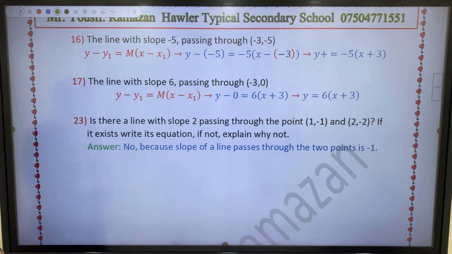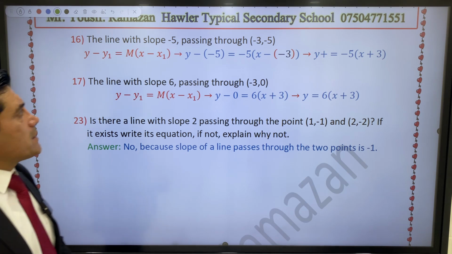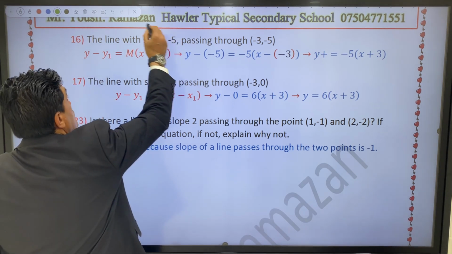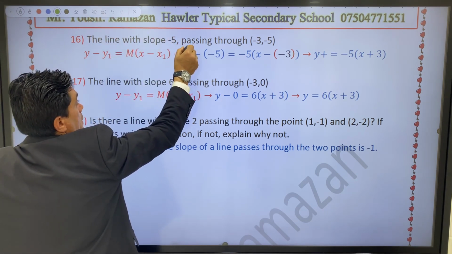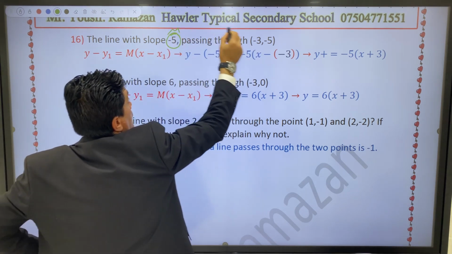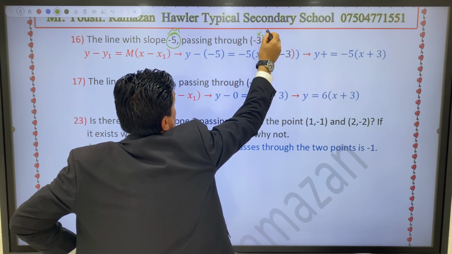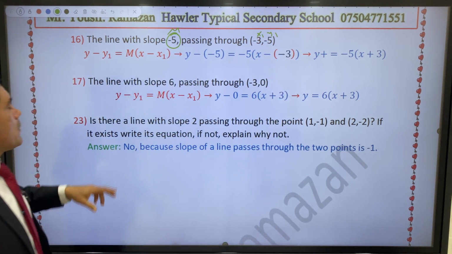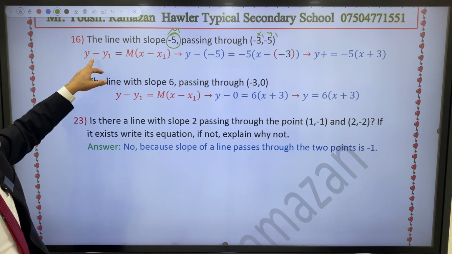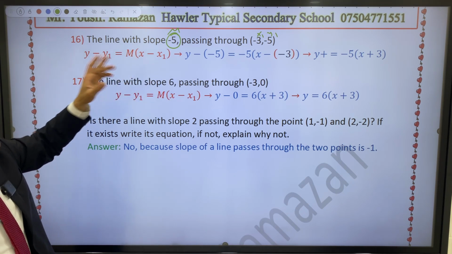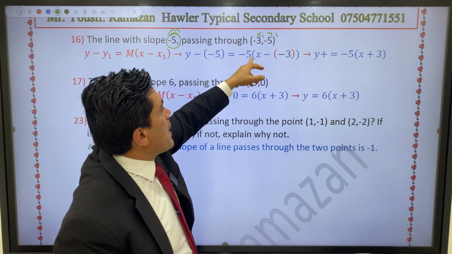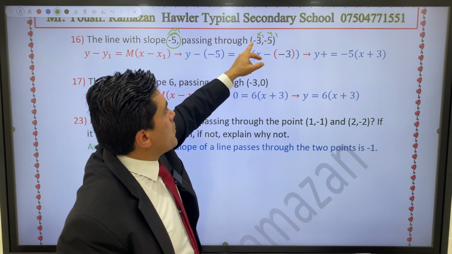About question 16, the line with slope negative 5 passing through the point negative 3, negative 5. So substitute m, x1 and y1 into this form: y minus y1 equals m bracket x minus x1. y1 is negative 5, so y minus negative 5 equals, slope is negative 5 also, bracket x minus x1. x1 is negative 3.